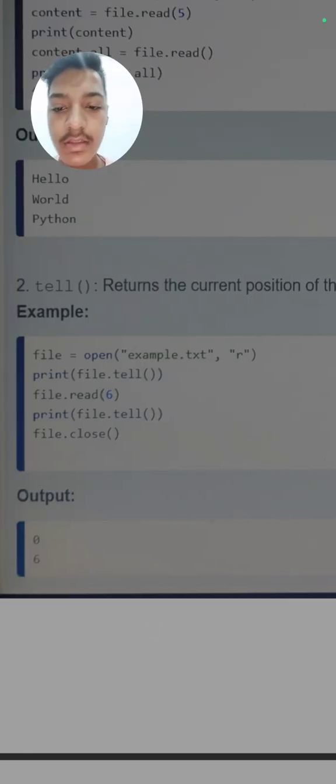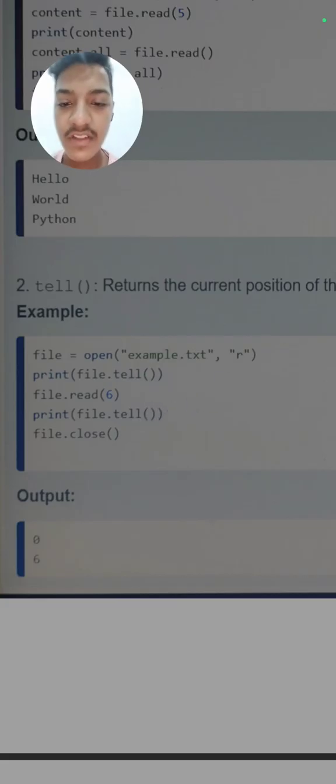So here is one example: file is equal to open, the name of the file, comma, in the read mode. It will print file.tell, which returns the cursor position. Then you will write file.read(6), which means read till the 6th position, then print file.tell, and then close.